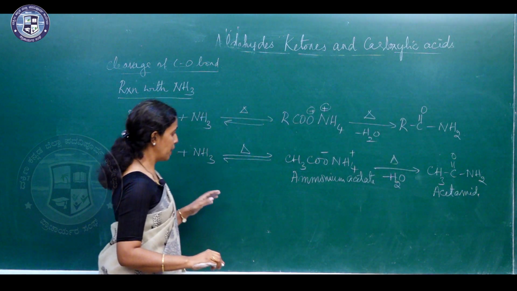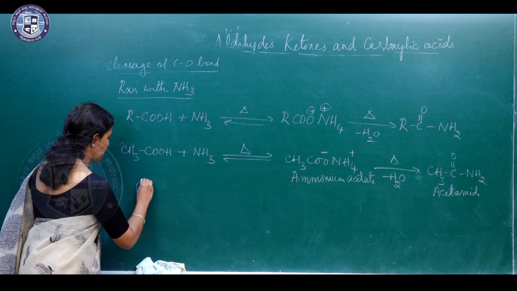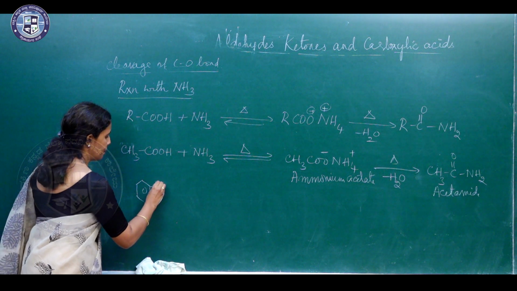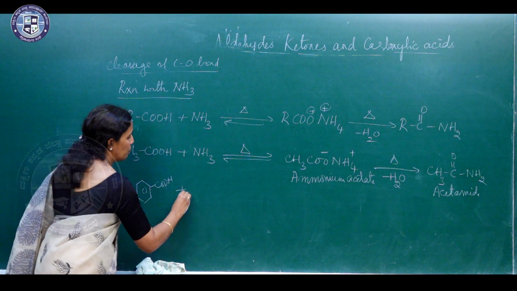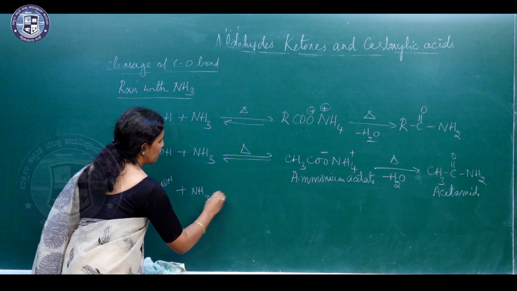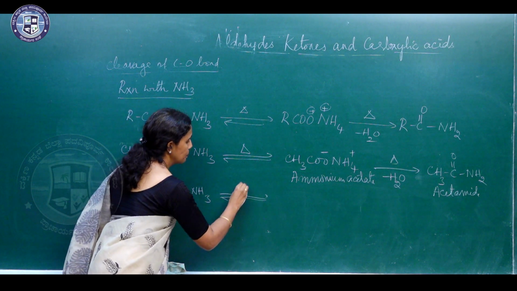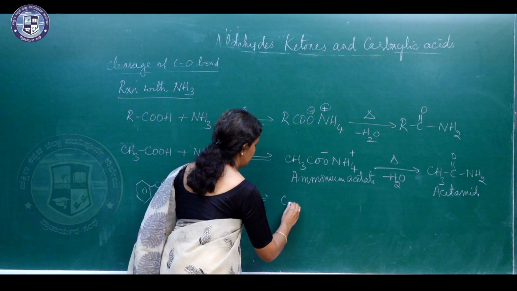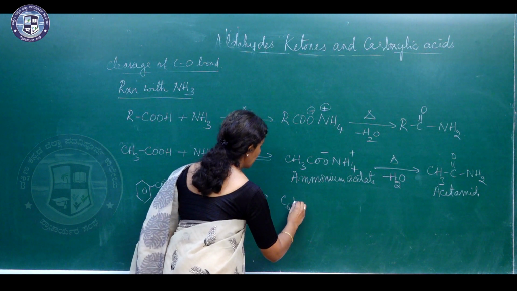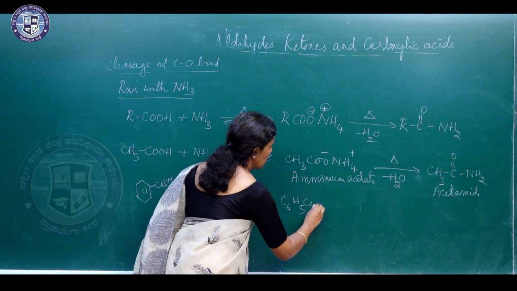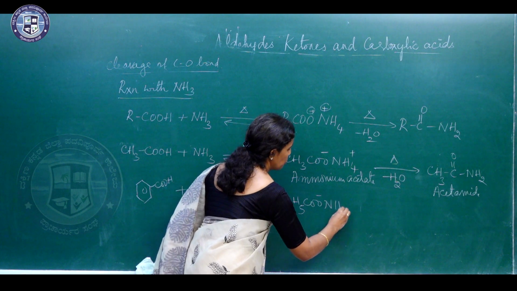Similarly, you can write a reaction for benzoic acid. Benzoic acid, when treated with ammonia, forms ammonium benzoate, C6H5COO minus NH4 plus.